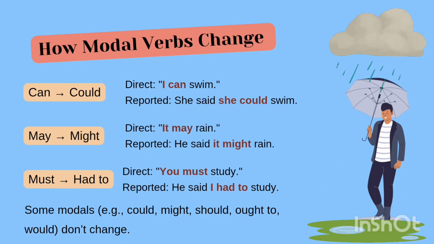How do modal verbs change? For example, can will become could, like "I can swim." She said she could swim. May becomes might. "It may rain." He said it might rain. Must becomes had to. "You must study." He said I had to study. And some modals, for example could, might, should, ought to, and would, don't change.